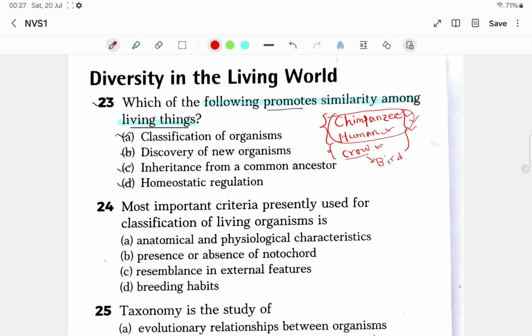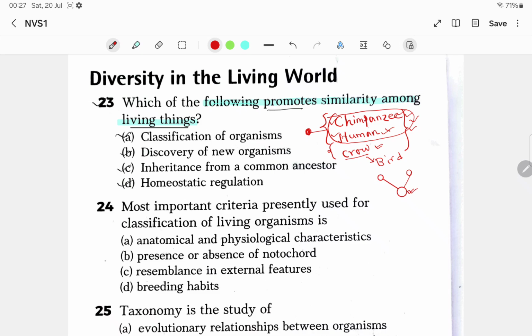As we know, if living organisms have very similar characteristics, that means they will have a common ancestor. So this human and chimpanzee must have a common ancestor.